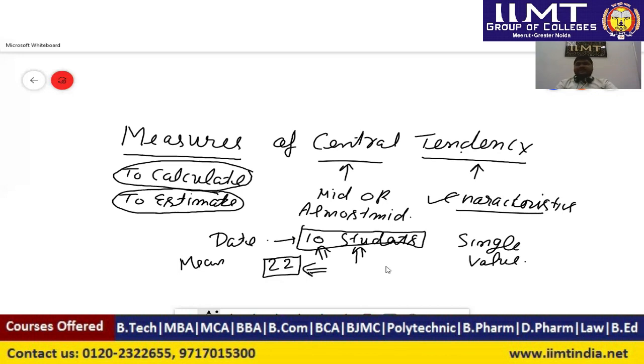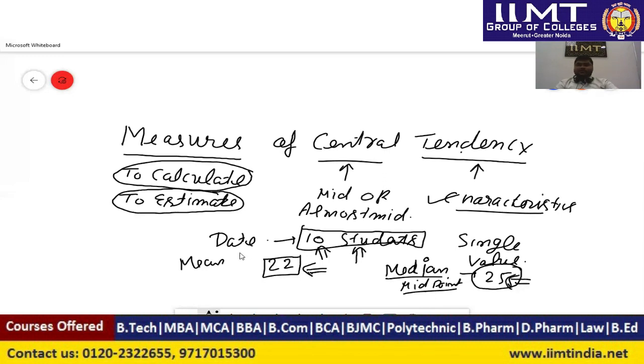If I say the median marks of the class of 10 students is 25, then median has a kind of characteristics. What is that? It is the midpoint or mid value of the data. It represents that among the students who obtained the marks, their mid marks is 25.